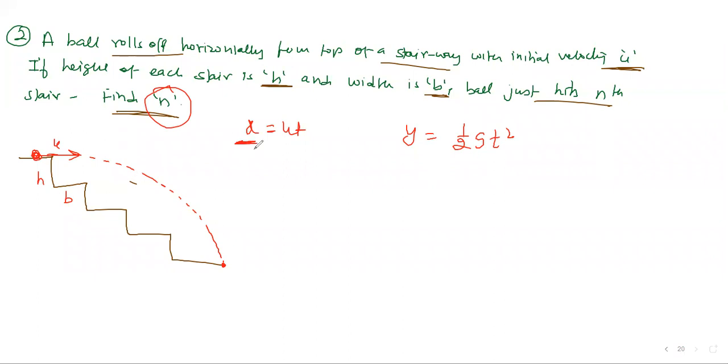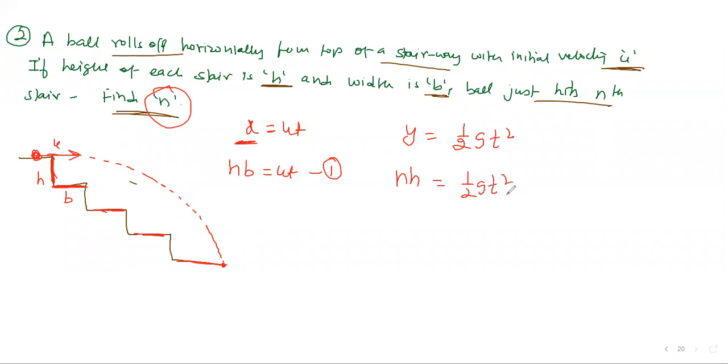X means horizontal distance. One stair has a width of b, and we have n stairs, so the total x distance is n into b, which is equal to u into t. That's equation one. Now y, the vertical distance. The height of each stair is h, and we have n stairs. So what is the total height? n h.